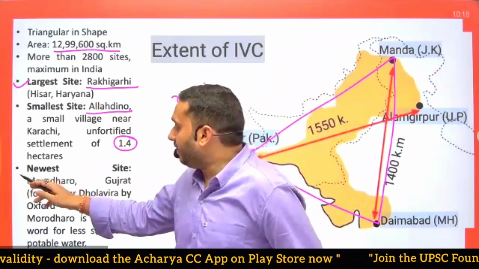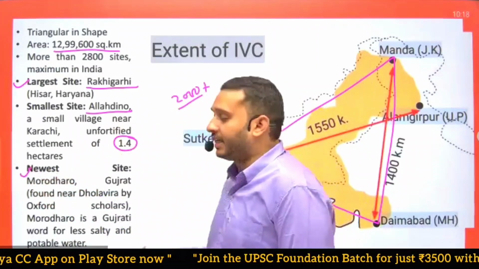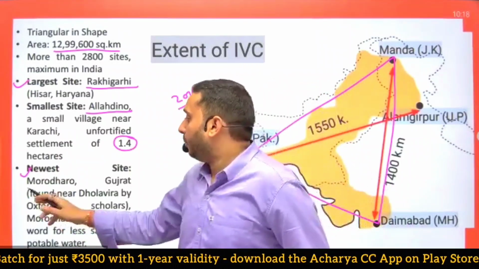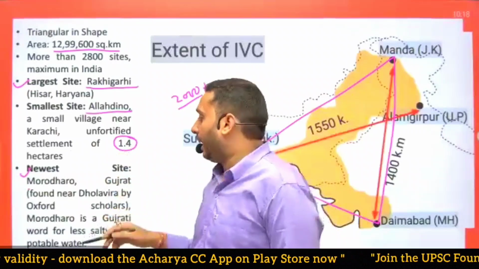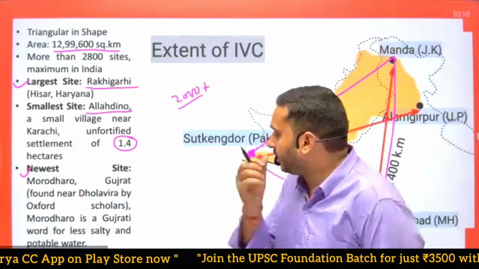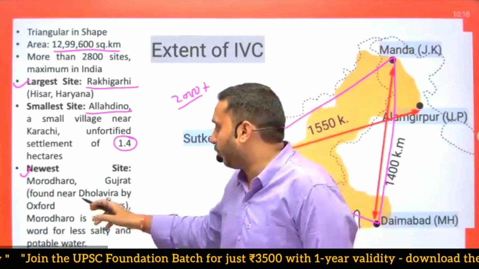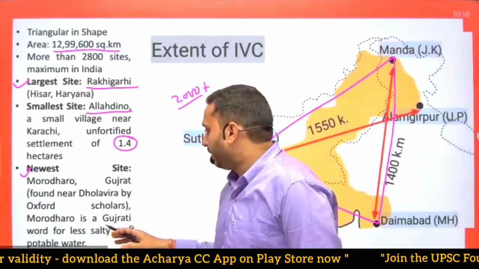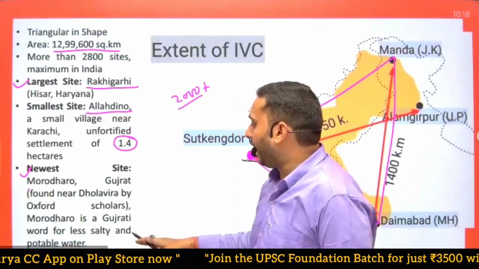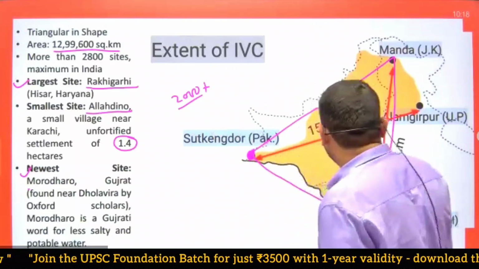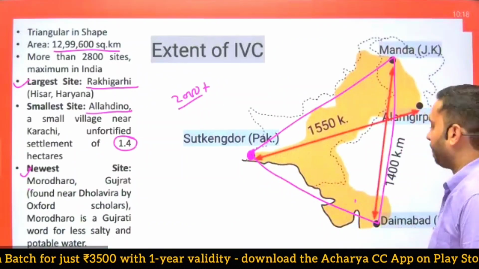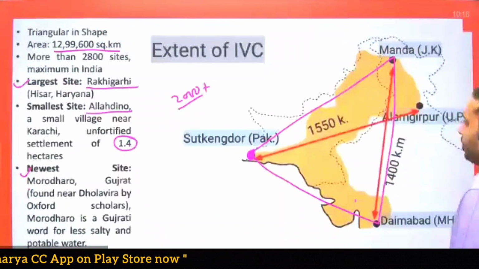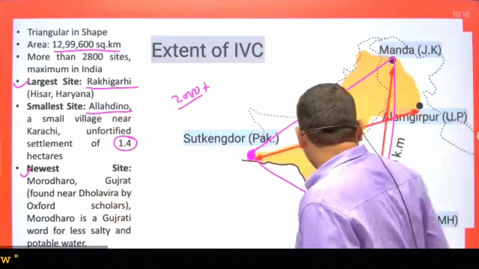Then, which is the newest site of this civilization? The newest site, which was found very recently by Oxford University historian scholars, is Morodharo. Morodharo is in Gujarat, and Morodharo is a word in the Gujarati language, found near Dholavira. Dholavira is a very famous site. We will discuss that. Morodharo means less salty and potable water. So this site was found around here. Okay, you can see Dholavira. No, Dholavira is not on the map. Okay, no issue. So there are some important facts which you have to remember.